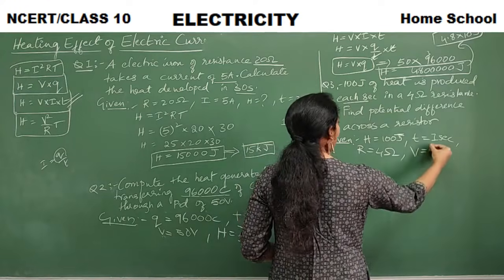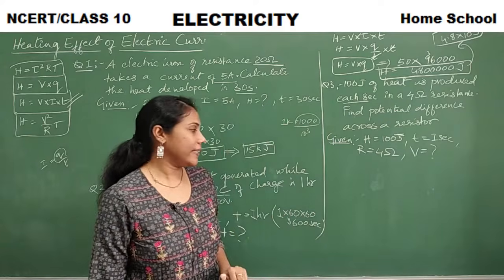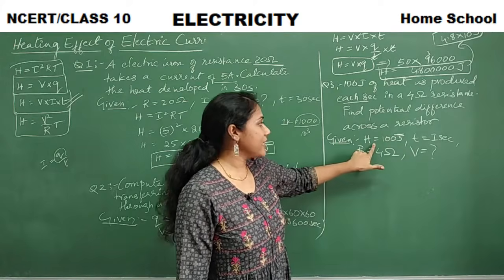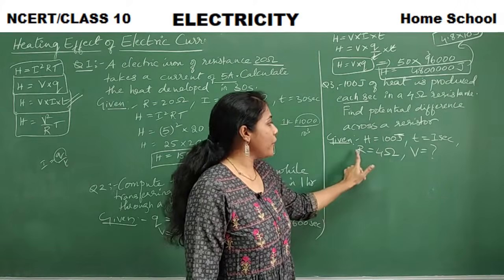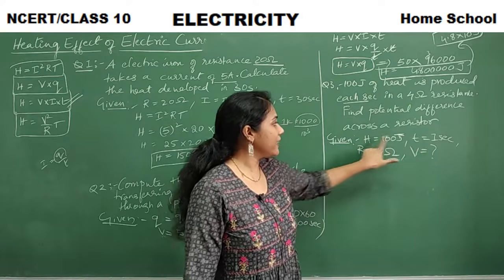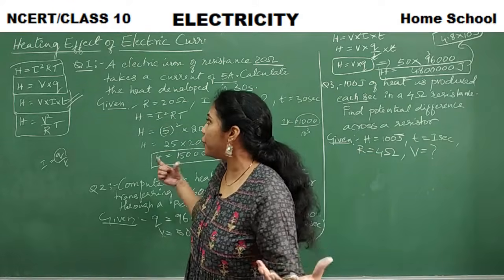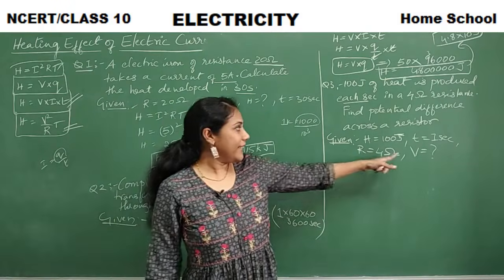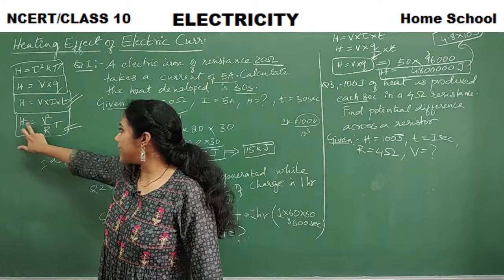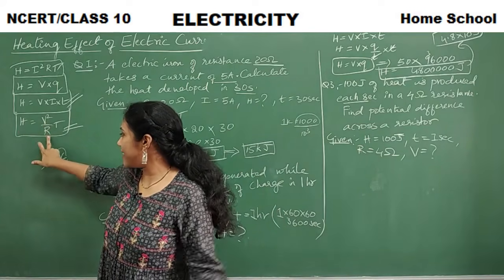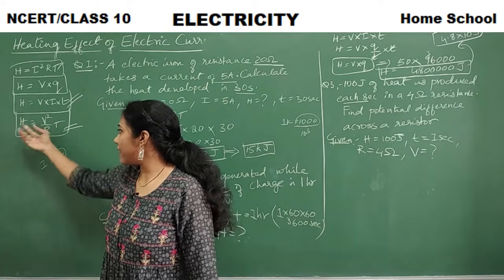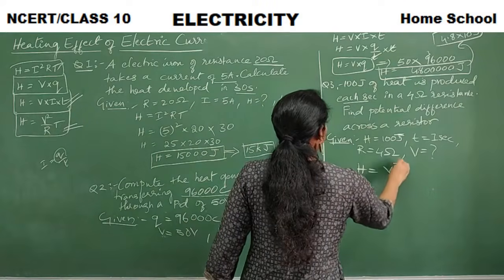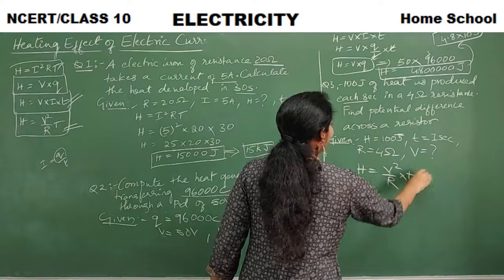What have they asked you to calculate? Voltage is what they have asked you to calculate. So which formula will you use? R is given, time is given, H is given, V you have to calculate. In which formula do you find H, T, R and V all together? This formula here, right? Because voltage they asked you, resistance is given, time is given, H is given. So the last formula: H is equal to V square by R into T, right?